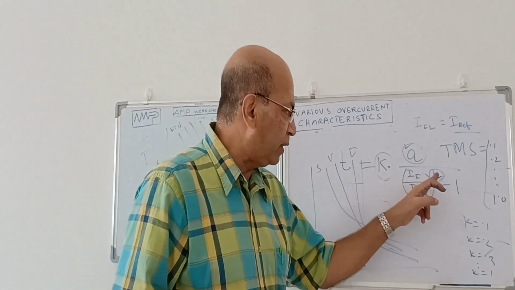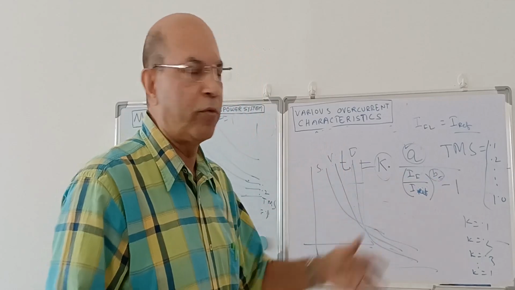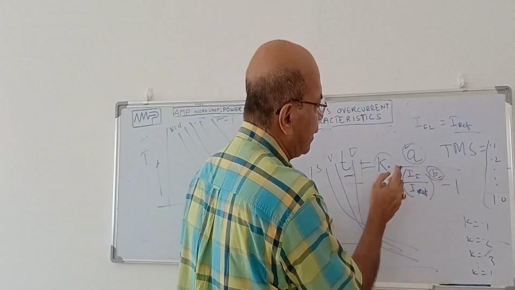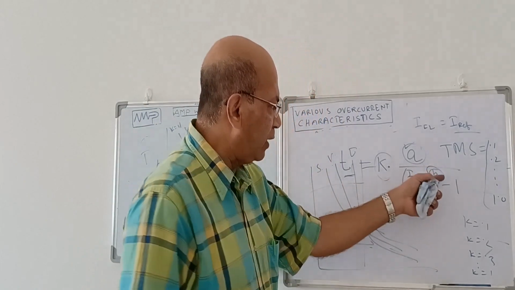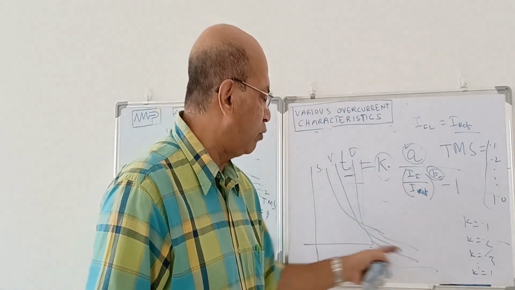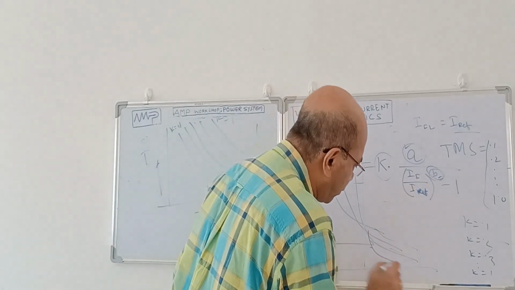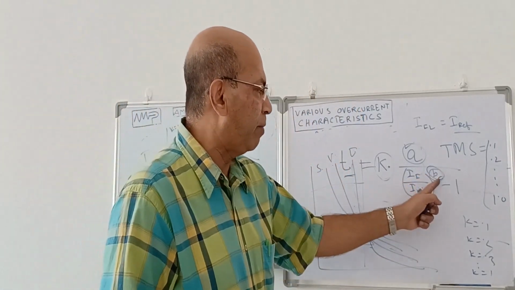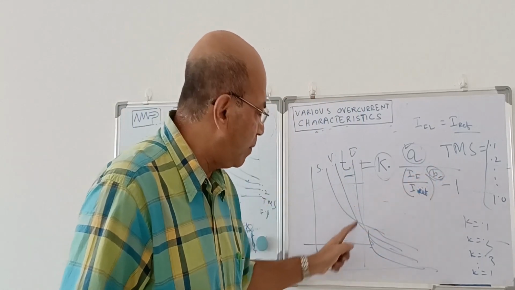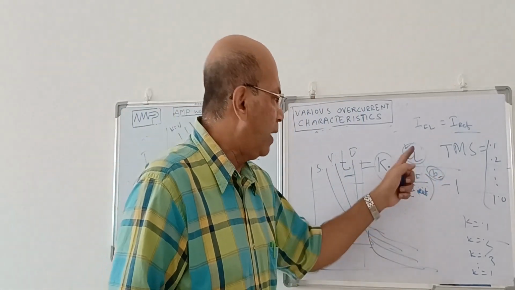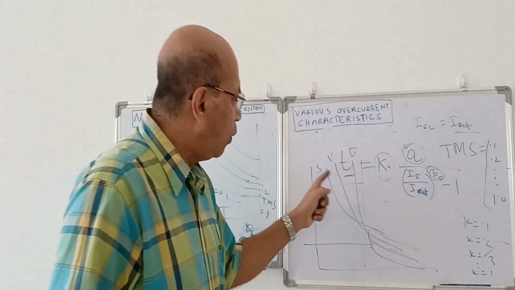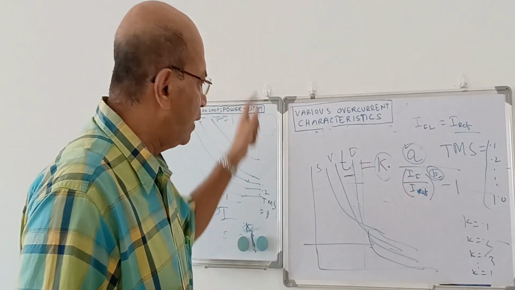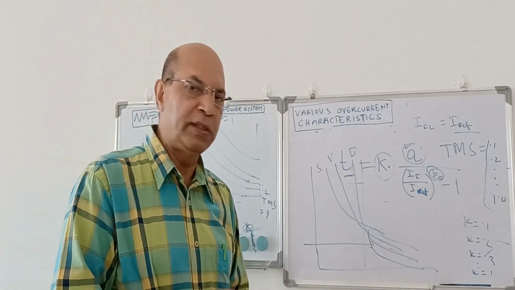As you increase the value of B, eccentricity will be more and more, because B is in the denominator, so the time of operation will be less. If you increase B more, the curve comes closer to the time axis, with less operating time. That is obvious from here. So B decides the high current eccentricity, and A decides the low value eccentricity. These are the equations by which the overcurrent delay characteristics are decided.